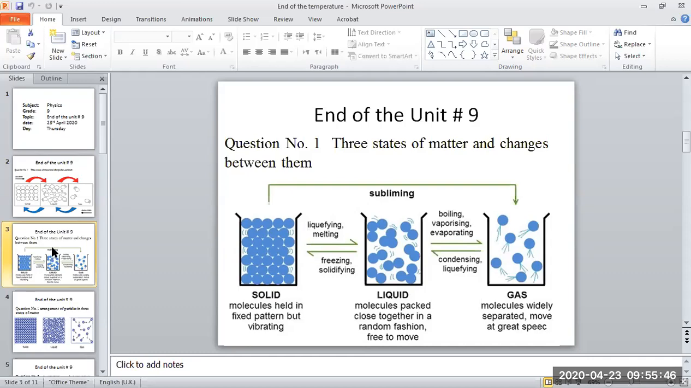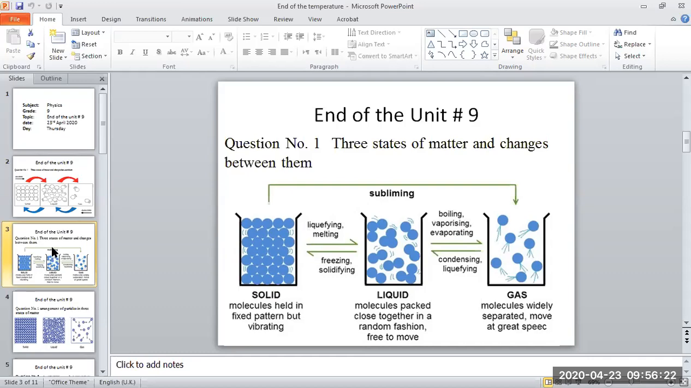For example, water boils at 100 degrees. When the temperature of water becomes 100, it starts boiling. This is boiling. But evaporating happens at any temperature; it is not a specific temperature. This is the difference. In boiling, liquid changes into gas at a specific temperature, and in evaporating, liquid changes into gas at any temperature, not specific. This is the scientific name.